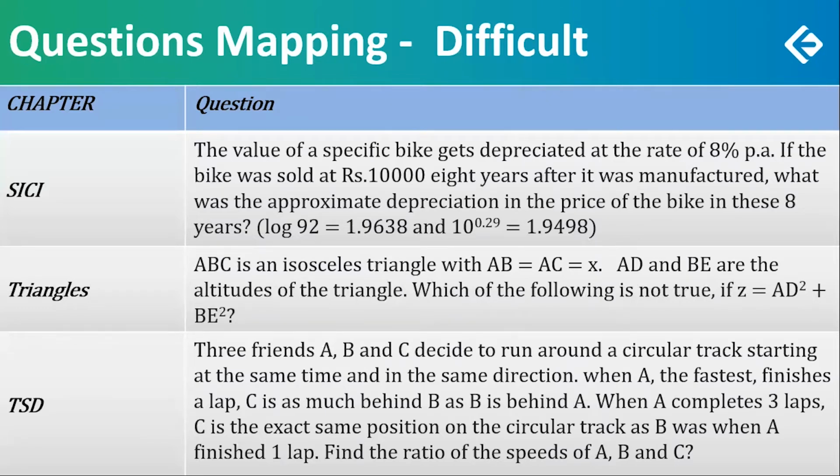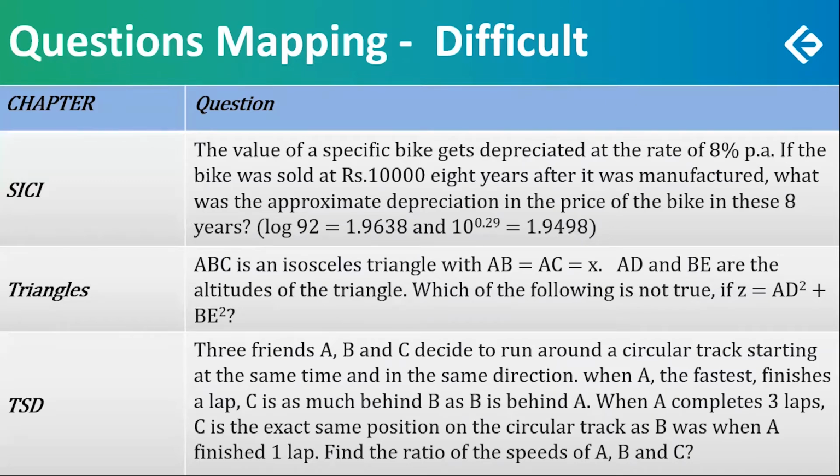Because of this uncertainty, this is a difficult question. Maybe C has not completed a single round, maybe 1 round, maybe 2 rounds. 2 rounds would then become illogical; there would be no possible solution. So taking 2 different situations, you find the answer. So not difficult unless you miss this idea. So this was a moderate to difficult question. Yes, difficult, but you could have cracked this question with a bit of patience.